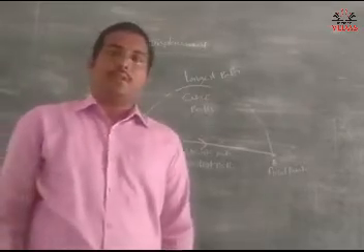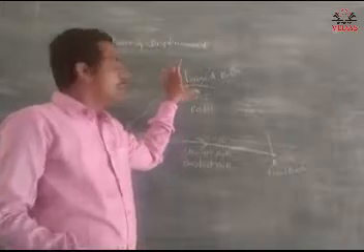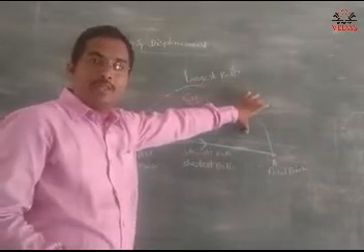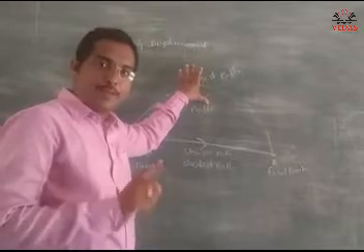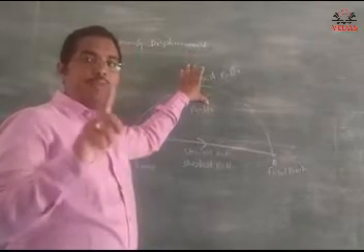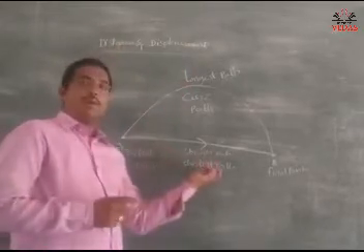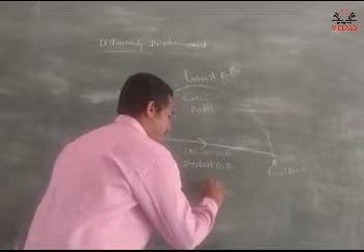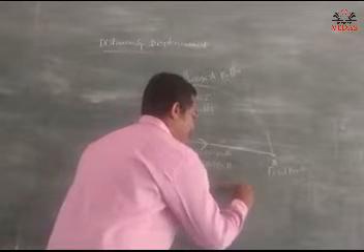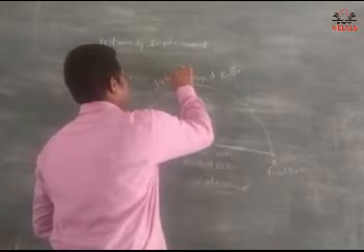So, coming to the definition of distance: the longest path covered by an object is called distance. The shortest path covered by an object is called displacement.